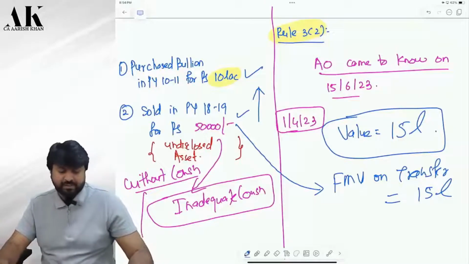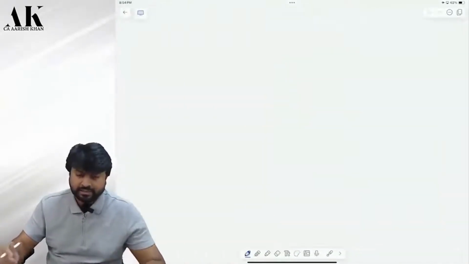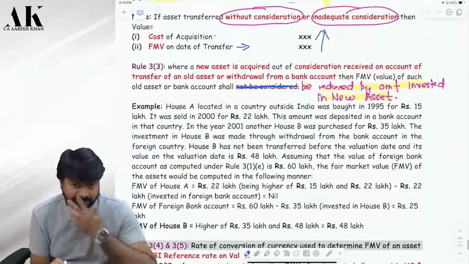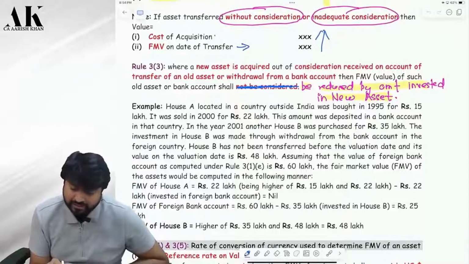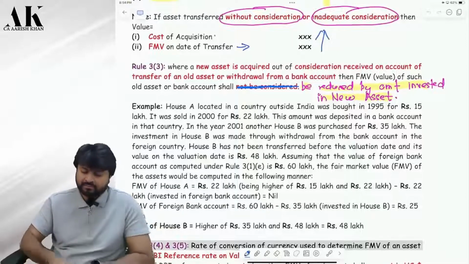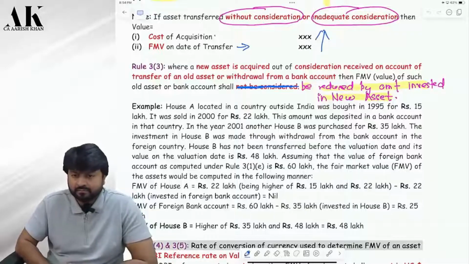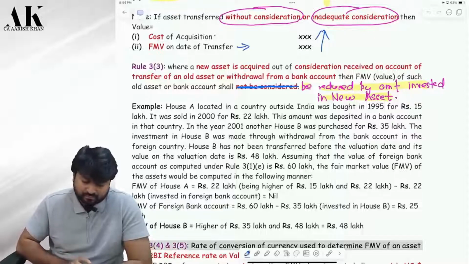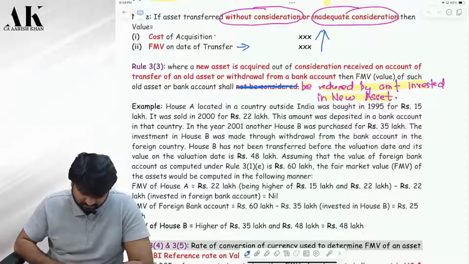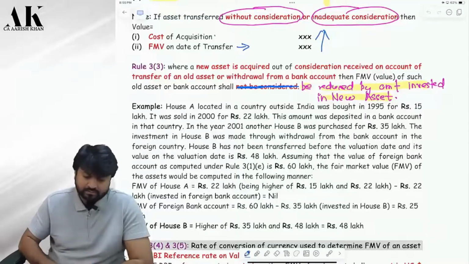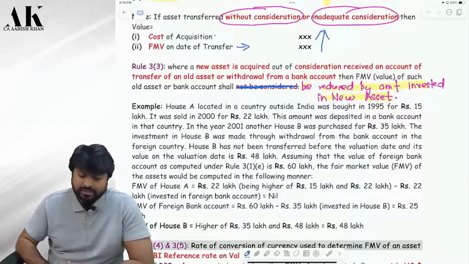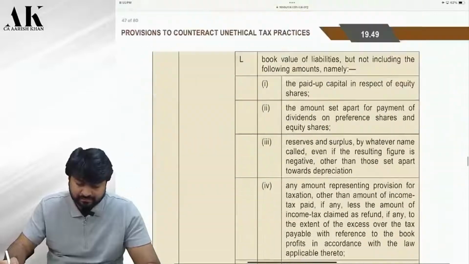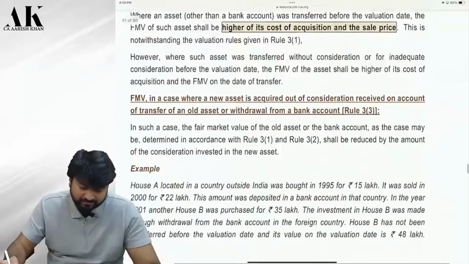Clear? Now there is some mistake over here. First of all, just rectify that mistake and then we'll talk about it. Rectify this mistake the way I have done it over here. See on the board. You have to cut this and instead of that write this. Now this is a dangerous line. To explain this, I will go to the textbook of ICAI material so that I can get further clarity. Okay.